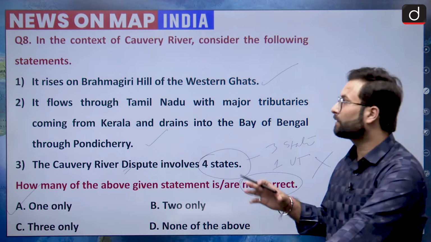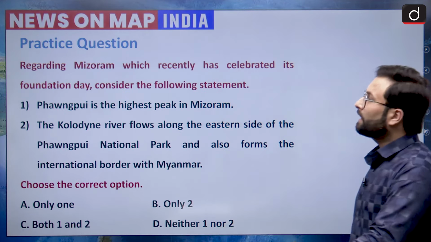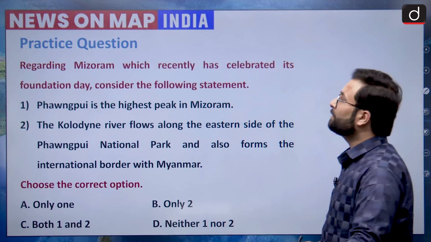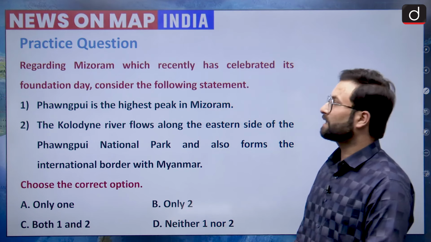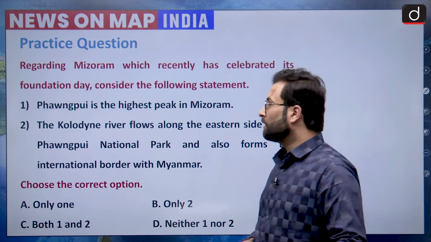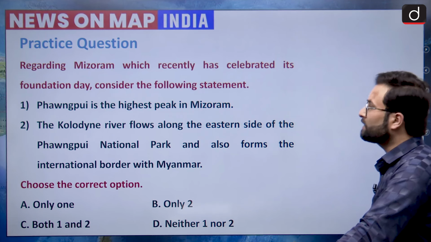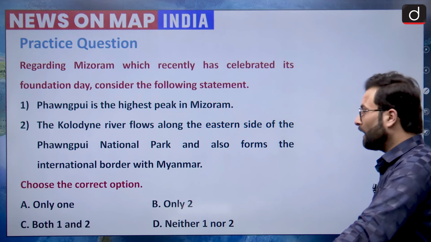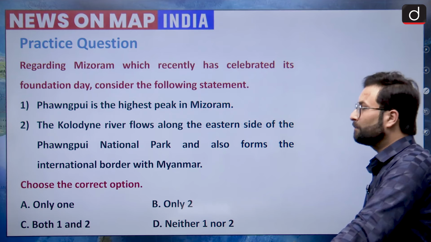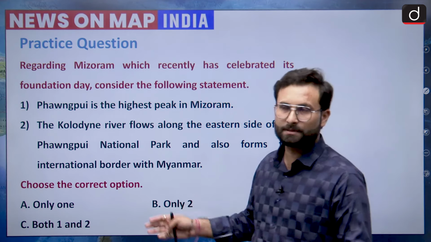With that, we have covered today's MCQ discussion. Let's see the practice question, that is regarding Mizoram, which has recently celebrated its foundation day. Consider the following statements. Statement 1: Pongpu is the highest peak in Mizoram. Statement 2 is Kolodine River flows along the eastern side of the Phongiri National Park and also forms the international border with Myanmar. Okay, so you have to choose the correct option which has been given here.